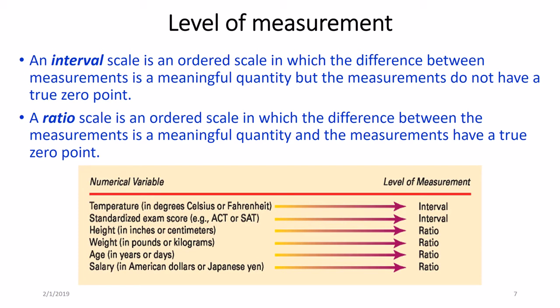Also, if you measure the ratio between two heights in inches and then also in centimeters, the ratios are the same. So here, ratio scale has a true 0 point, and it makes sense. Other similar examples include weight, age, and salary.